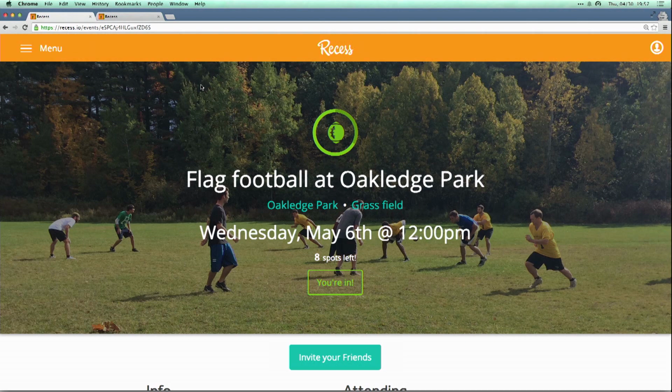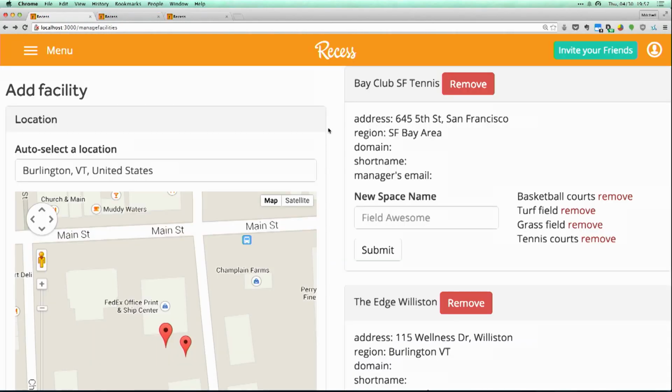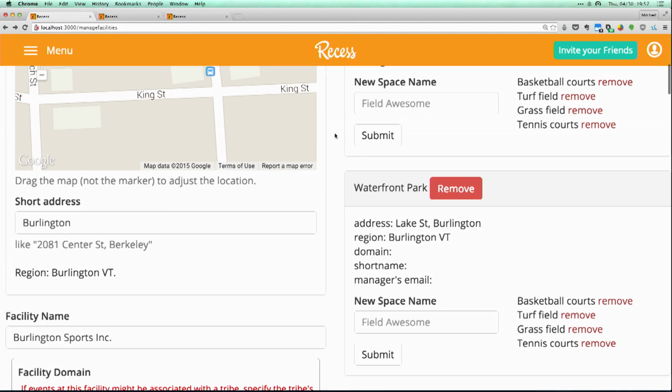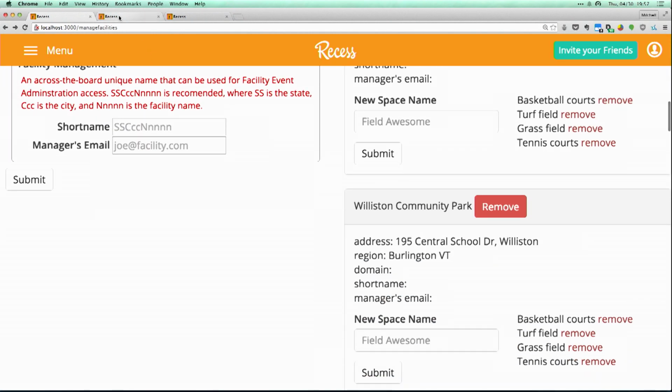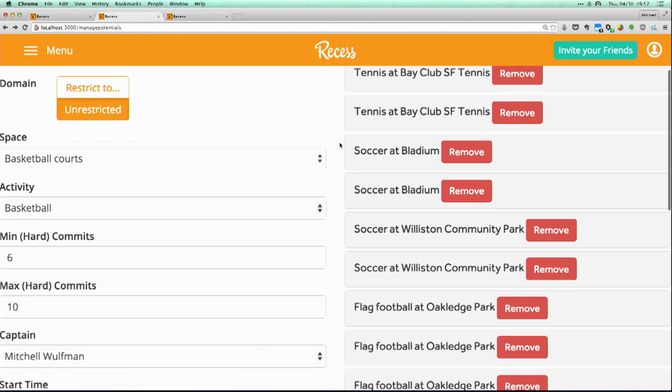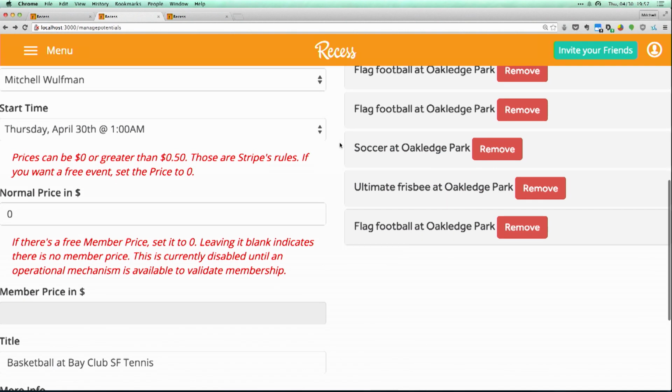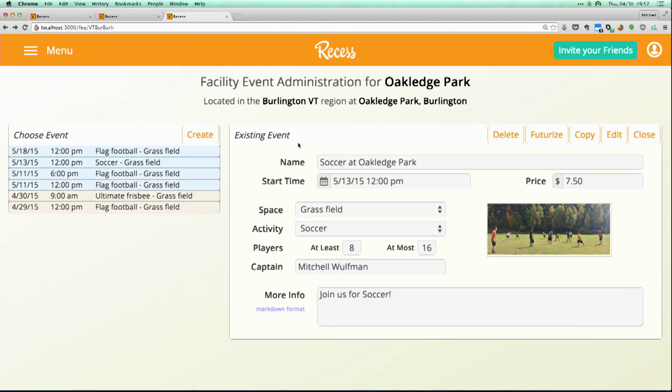So I quickly want to run through a couple of the admin interfaces. This is just the interface for managing facilities. This is the one for editing events. So this is just all the fields that we saw when we were looking at the event. And this is a new interface for someone at a facility who wants to manage their own events, so they can see all of the events that are happening and have happened at their facility. They can do typical editing here and also have easy ways to copy the event and create recurring events.